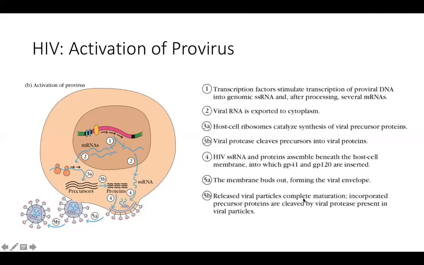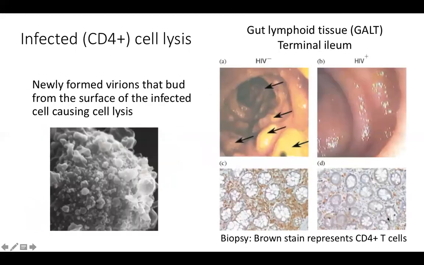Release of viral particles, complete maturation. Incorporated virus precursor proteins are cleaved. Okay, same thing as said. So you can see this is an electron microscopic picture of the lymphocyte with the budding happening. So this is the budding. What will it do finally? So many new virus particles will bud out from the surface of the cell that the cell will be destroyed. So there will be lysis of the cell.